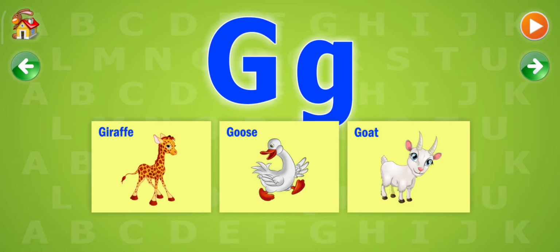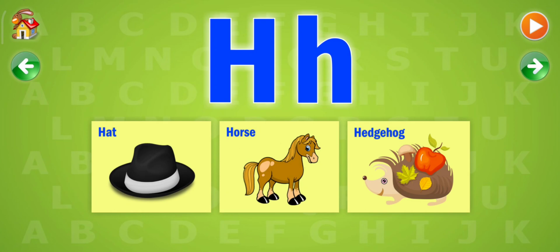G. The following words start with a G. Giraffe, goose, goat. H. The following words start with an H. Hat, horse, hedgehog.